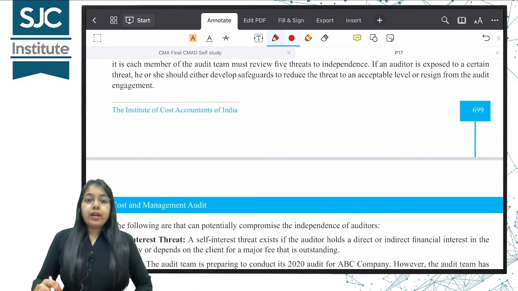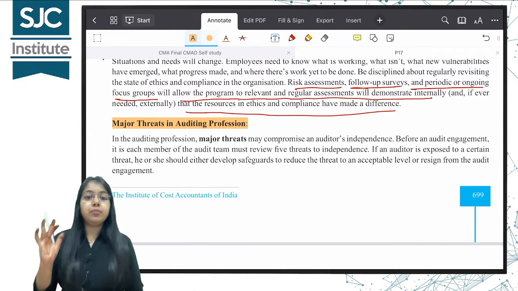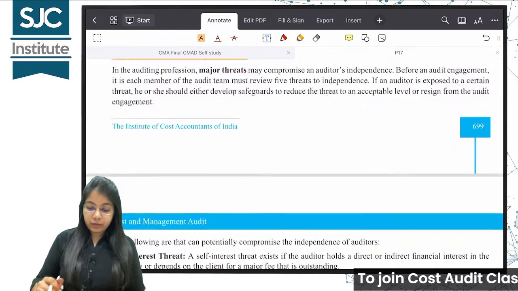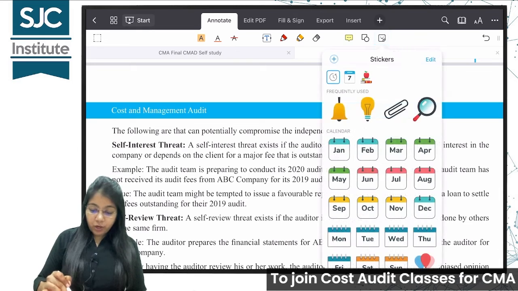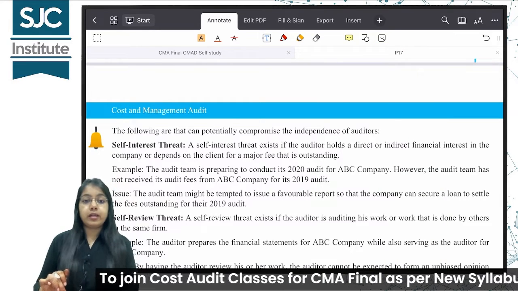Next is major threats in the accounting profession. This is in the part of the auditor. It's another topic now. We have completed the previous topic. This is another topic, the threats in the accounting profession. When an auditor is conducting audit, they may also face several types of ethical threats.